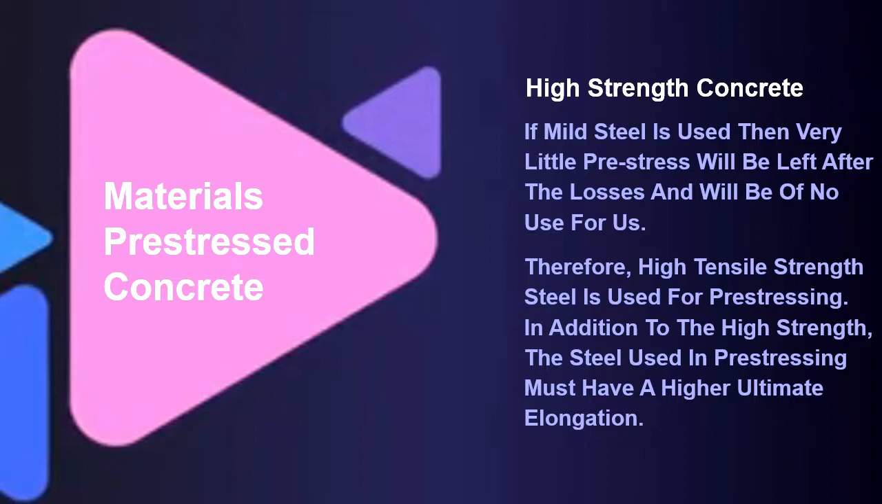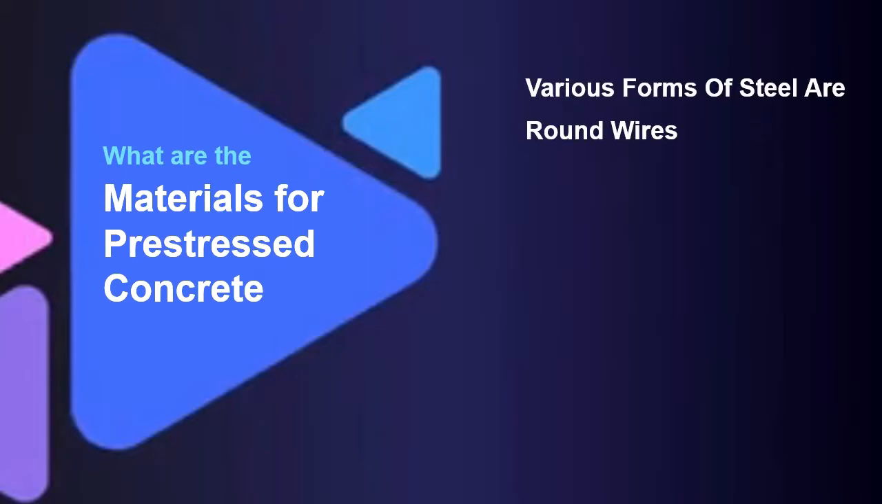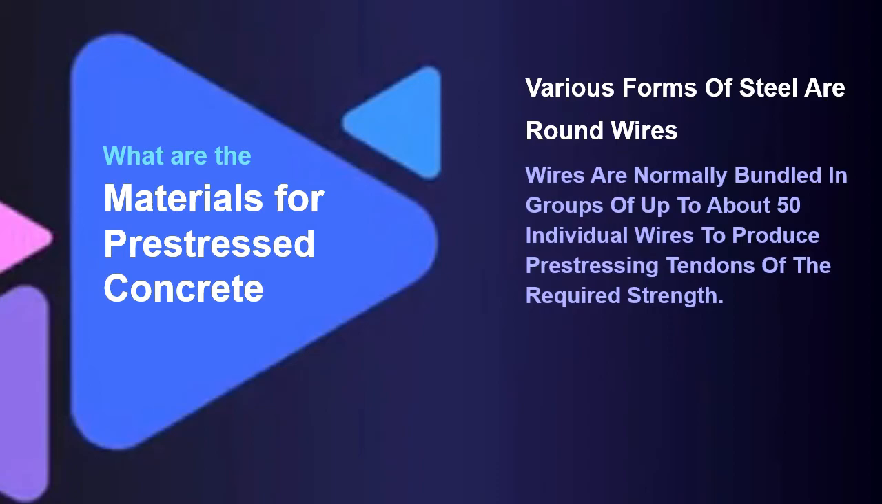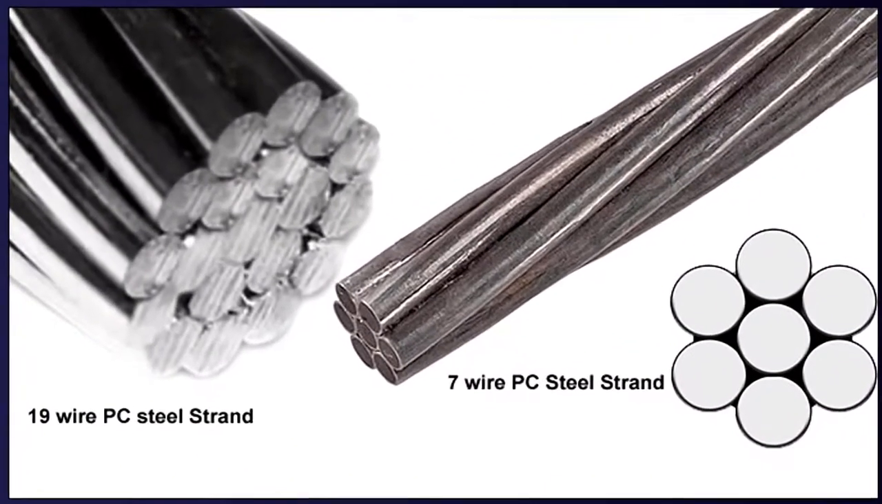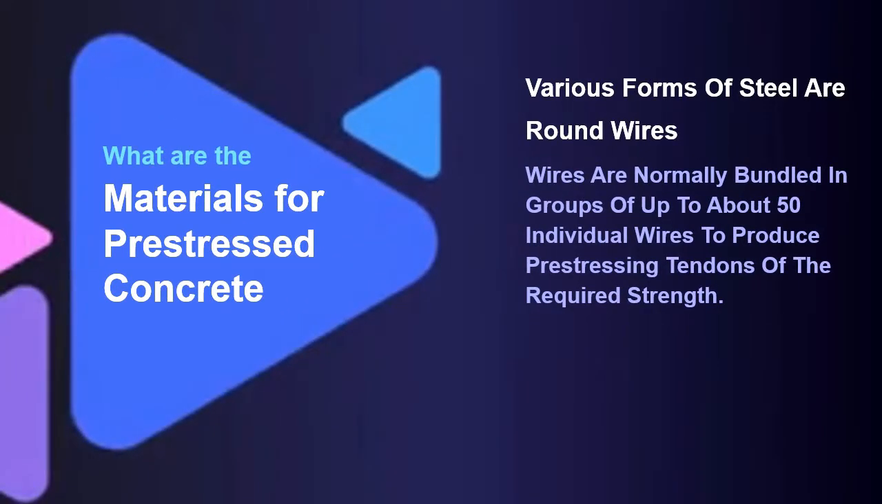In addition to the high strength, the steel used in prestressing must have a higher ultimate elongation. Various forms of steel used for prestressing are round wires. Wires are normally bundled in groups of up to about 50 individual wires to produce prestressing tendons of the required strength.